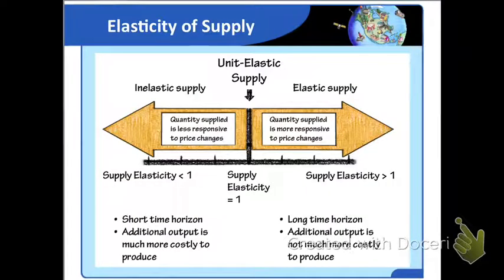This figure right here summarizes the influences on supply elasticity. You can see that if there's a short time horizon and additional output is much more costly to produce, the supply elasticity will be less than 1 and supply will be inelastic. But if there's a long time horizon and/or additional output is not much more costly to produce, then supply elasticity will be greater than 1 and we will have elastic supply.